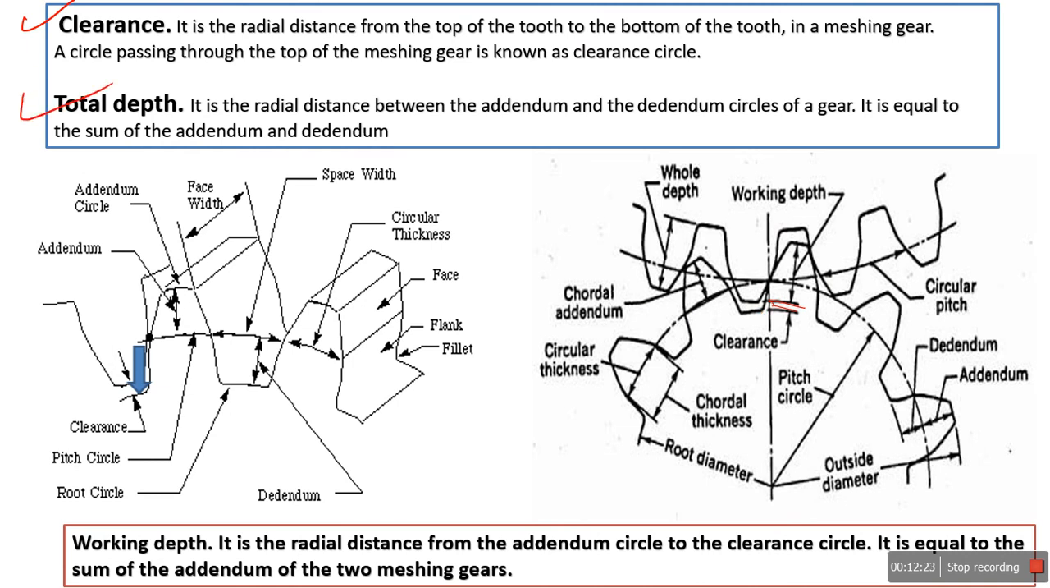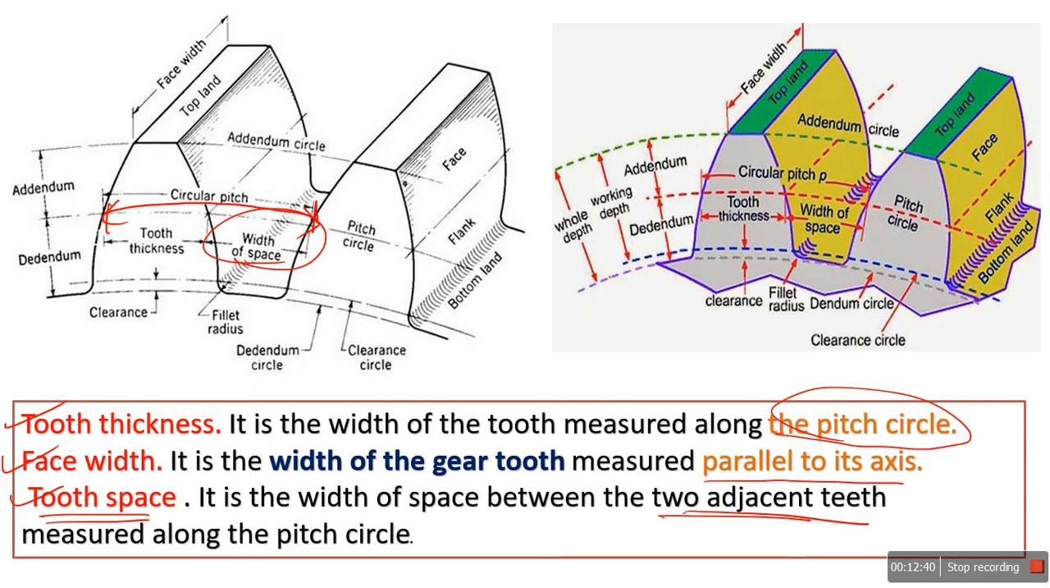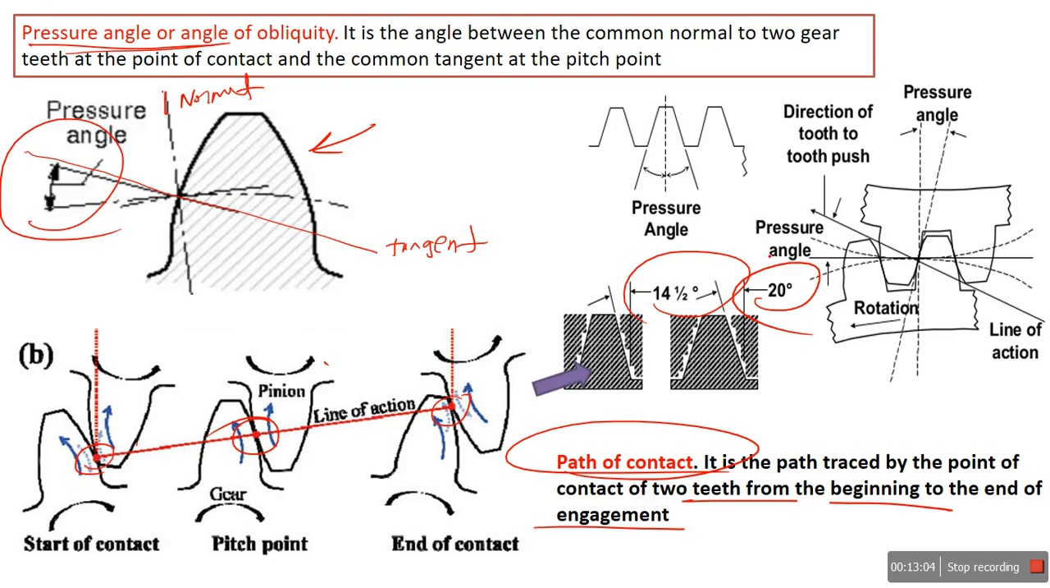Now, what is the total depth? Whole depth is nothing but the total depth. It is the radial distance between the addendum circle and the dedendum circle of a gear, or it is equal to the sum of addendum and dedendum. Before that, go through it again, it is very important. Whole depth or total depth is the addition of addendum and dedendum. And where is the working depth? This is the distance from the addendum circle to the clearance circle. So this is called the working depth. It is measured radially. Hope you understood this also.